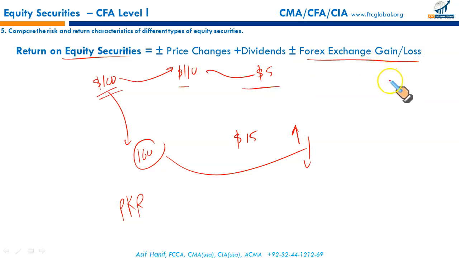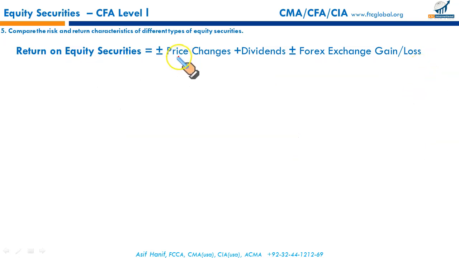If the US dollar strengthens against the Pakistani rupee, my gain will go up. And if the US dollar depreciates against Pakistani currency, then it will result in a loss for me. So remember, in case of foreign investment, the gain could come because of capital gain. The price goes up from 100 to 110.